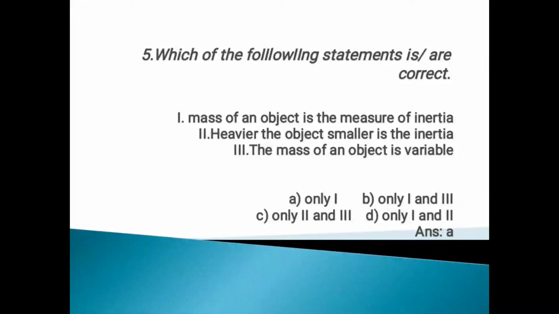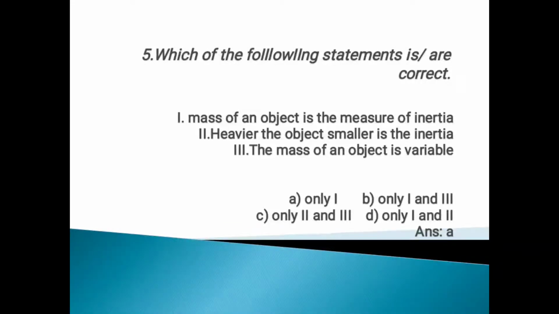So here 3 statements are given. We have to find out which of the following statements are correct. First statement is, mass of an object is a measure of inertia. Second one is, heavier the object, smaller is the inertia. Third one, the mass of an object is variable. You know that first one, mass of the object is a measure of inertia, is correct, because mass is a measure of inertia only.